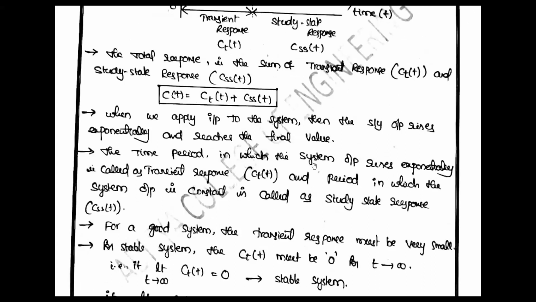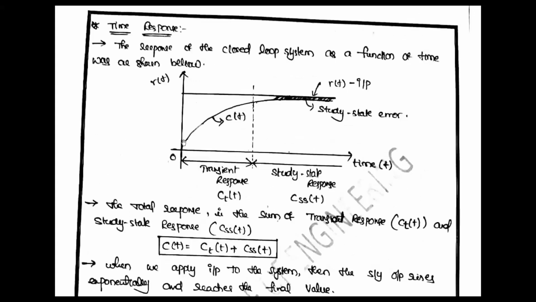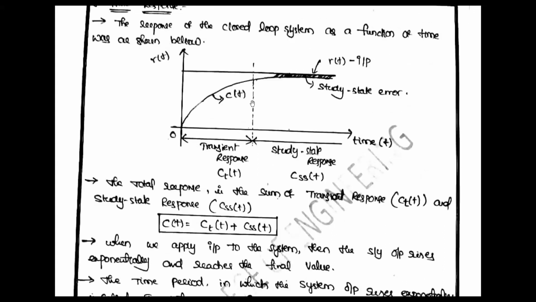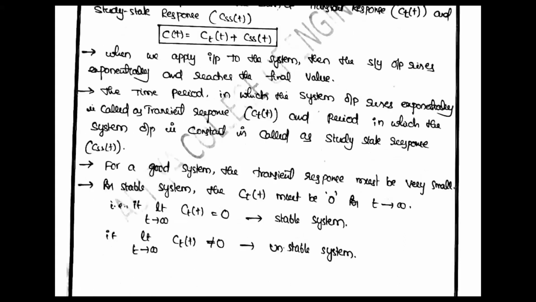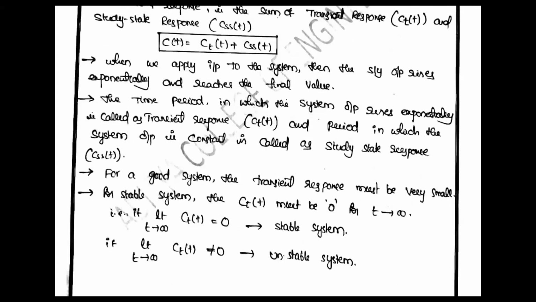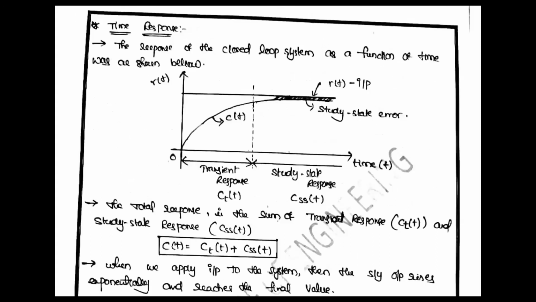The time period in which the system output rises exponentially is called the transient response, and the period in which the system output is constant is called the steady state response.